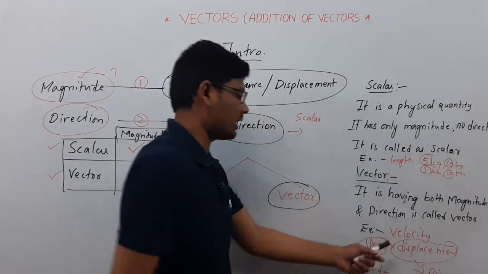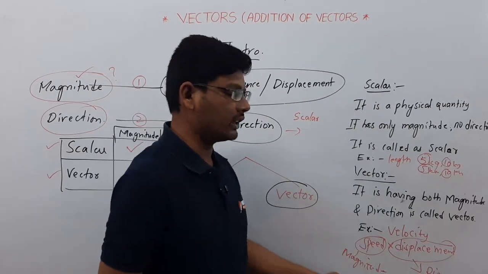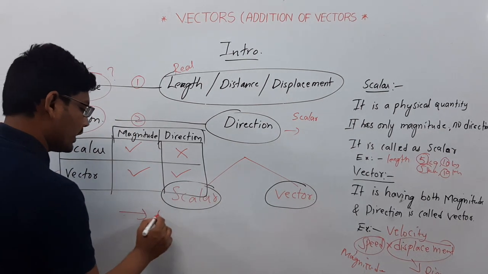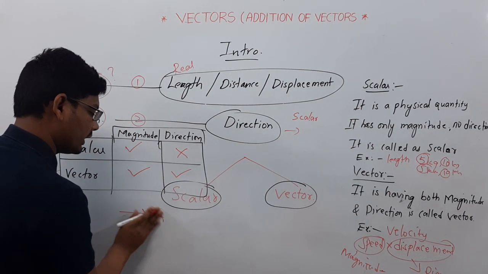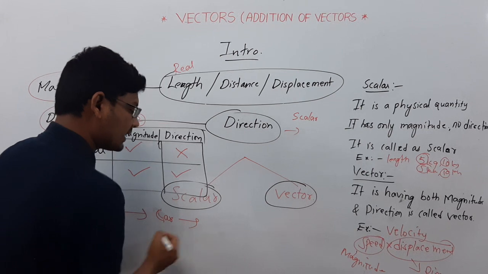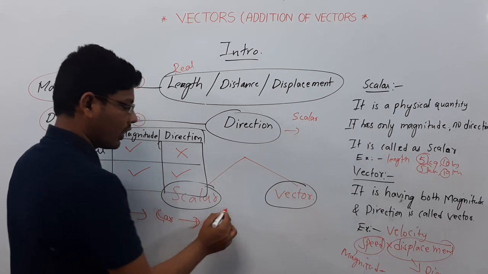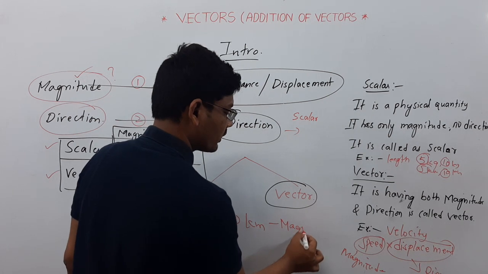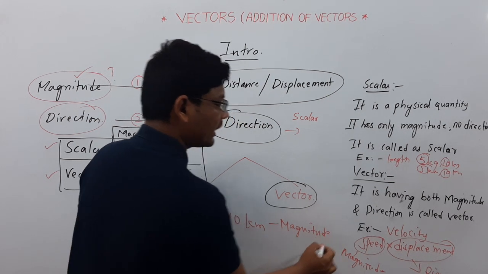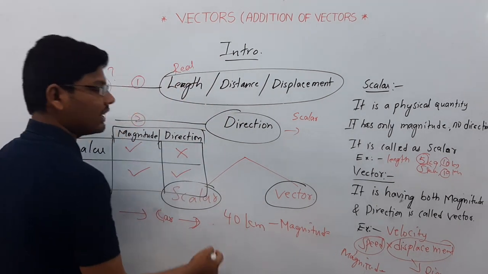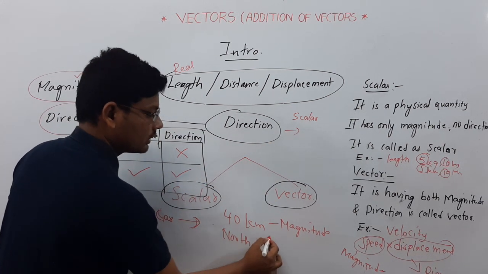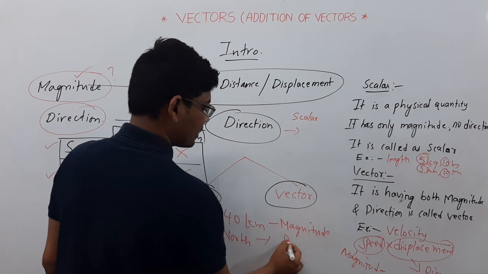Velocity is speed, which is magnitude: at what speed it is traveling. For example, if you take a car, it is traveling at 40 km per hour. So this is magnitude. And displacement: it is traveling in the direction of north. This is direction.